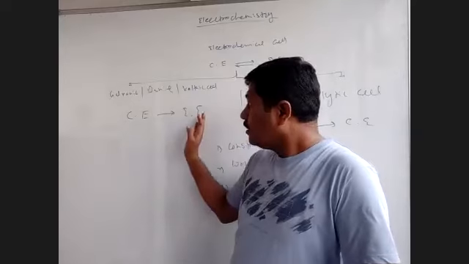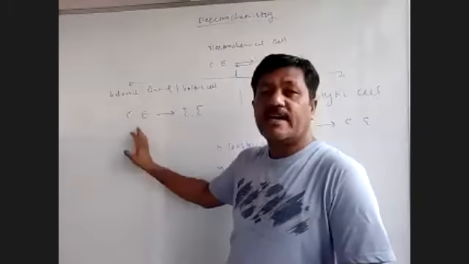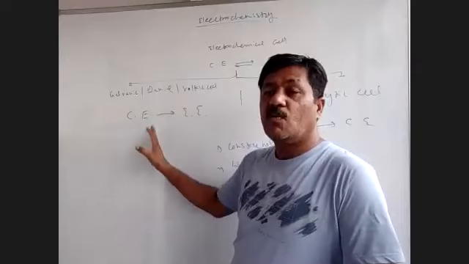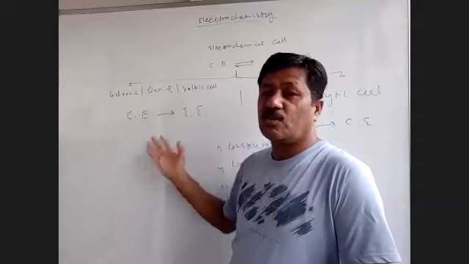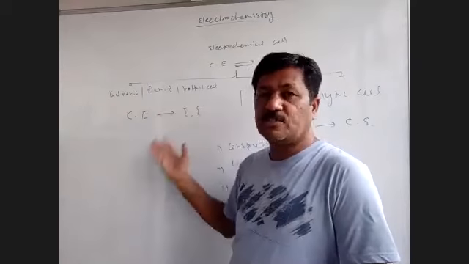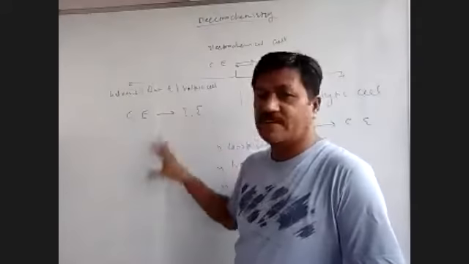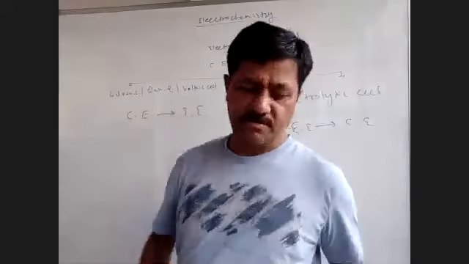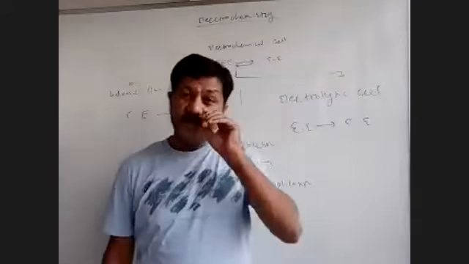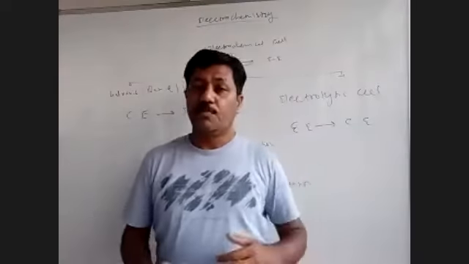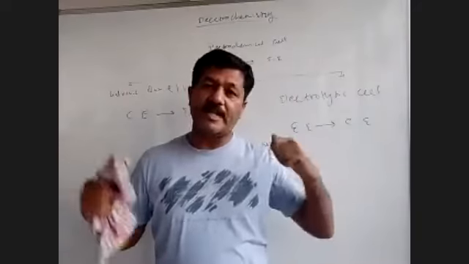In this chapter we also have to see about this cell: what is the construction of this cell, what is the working of this cell, what are the different types of this cell, and finally what are the uses or applications of this cell, and the fundamental concept related to the galvanic cell. This is the only core part of this chapter. It is very easy, but we have to understand what is inside it. Since we have to discuss both of the cells, let us start with the first cell now.